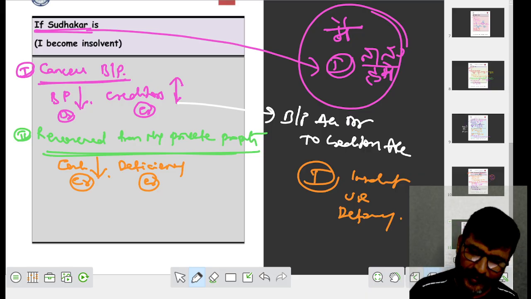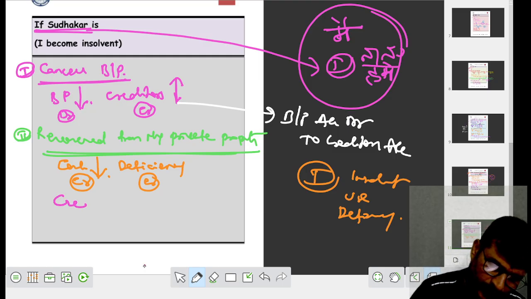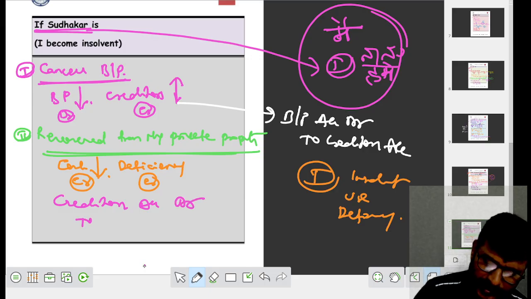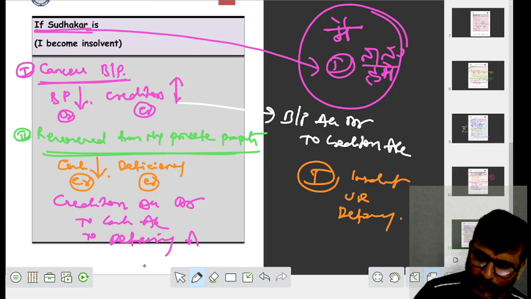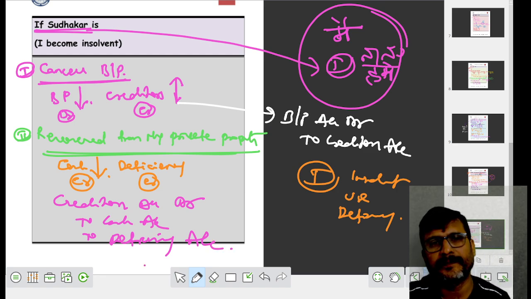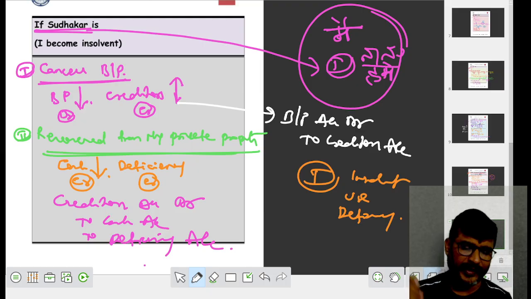Cash decreases, deficiency credit. This amount is given to creditors. Creditors account debit, to cash account, to deficiency account. These are all the points that we need to remember.